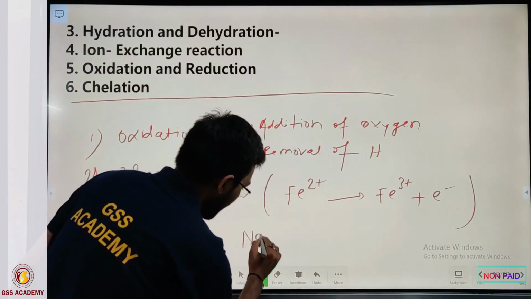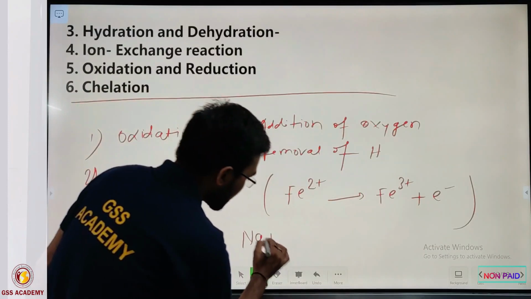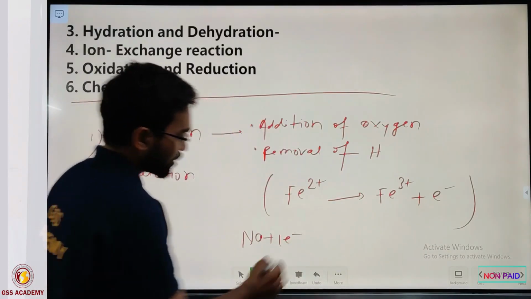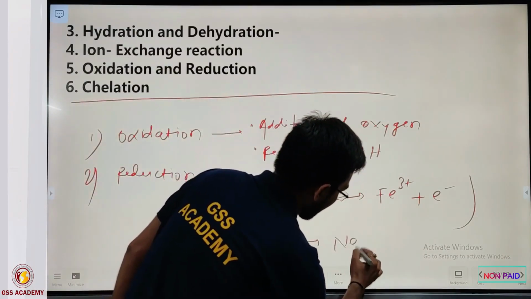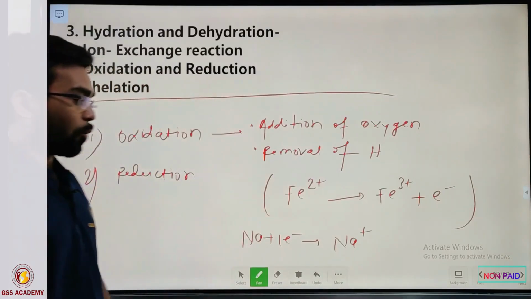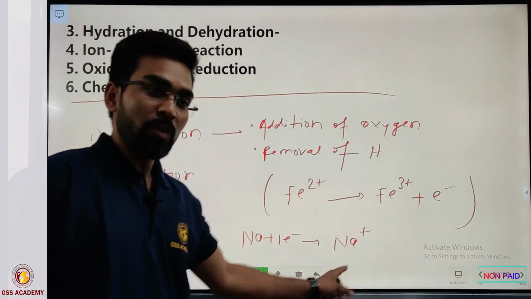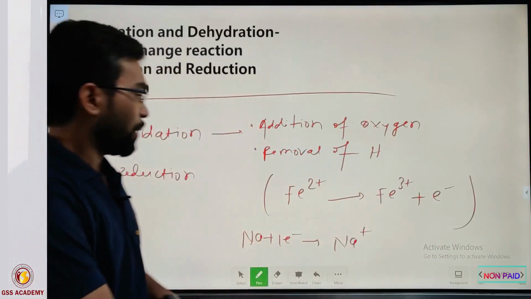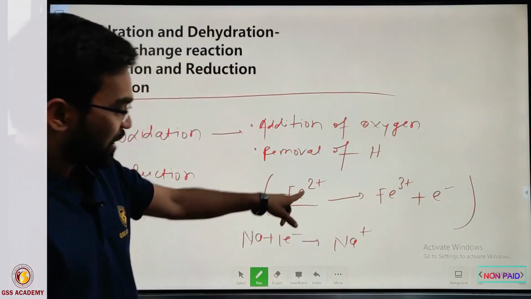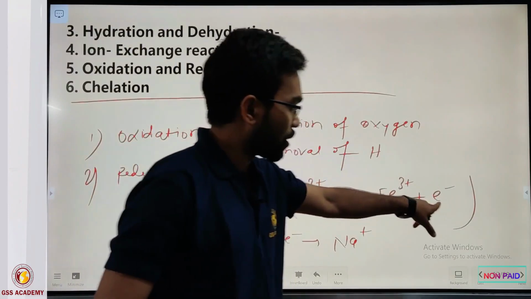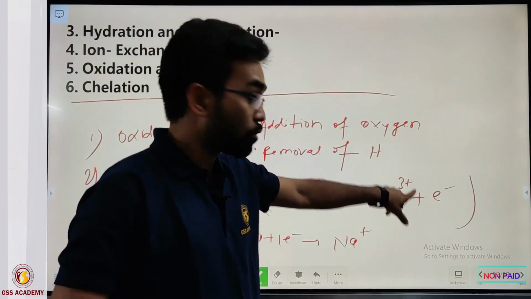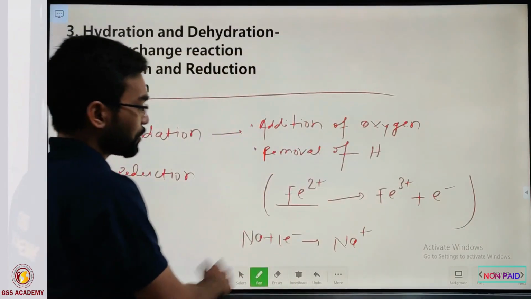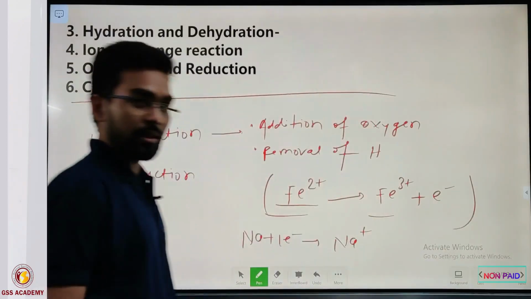Suppose Na, when it loses its one electron, is converted into Na+. The 1+ charge indicates it loses one electron from its outermost shell. Here Fe2+, when it loses one electron from the shell, is converted into Fe3+. So we call this oxidation taking place.